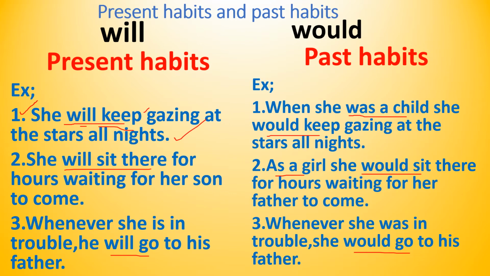So we have learned that present habits are expressed by simple future. Past habits are expressed by would plus infinitive. Would plus infinitive. Would keep, would sit, would go, like that. Okay. Let's see some more examples of present habits and past habits.